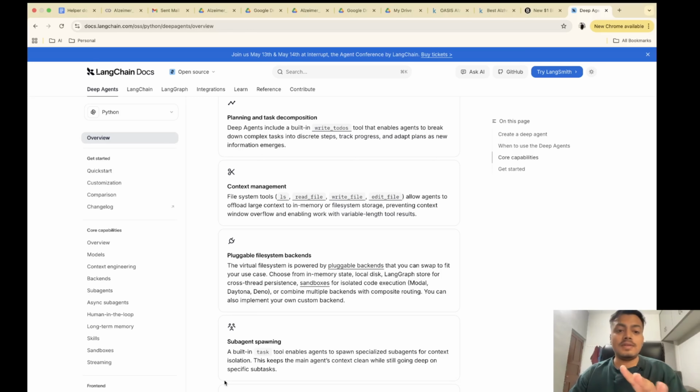The first one is planning and task decomposition. The Deep Agents package contains some inbuilt tools like write to-dos and read to-dos, and it enables the agent to break a complex task into discrete steps, track the progress, and adapt plans as new information emerges.